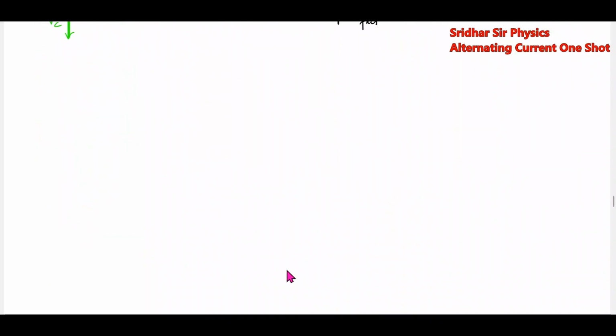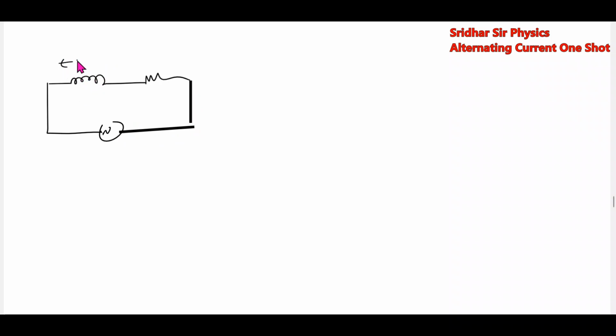We'll discuss some problems. Suppose you have a circuit, there is an inductor, there is an AC source. Here it is 4 volt, here 3 volt. I want VRMS. So VRMS will be how much?